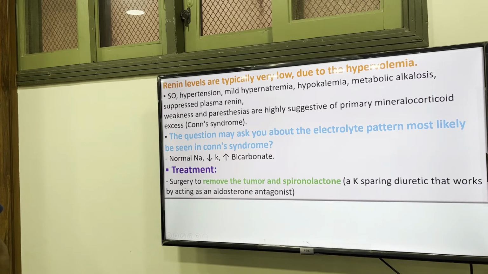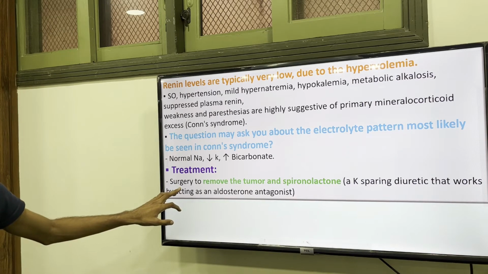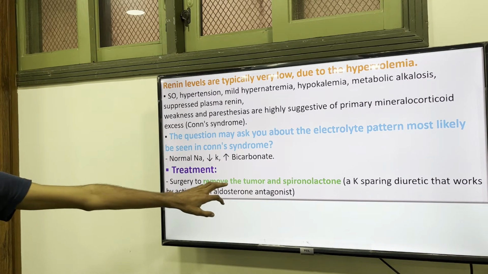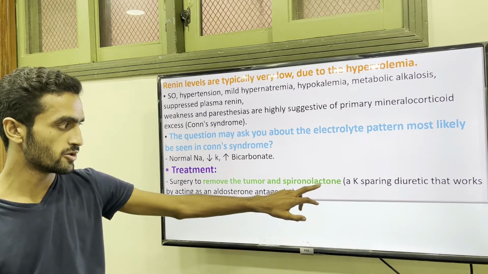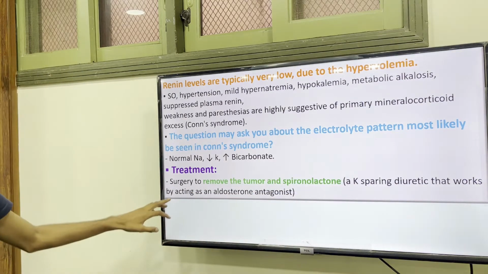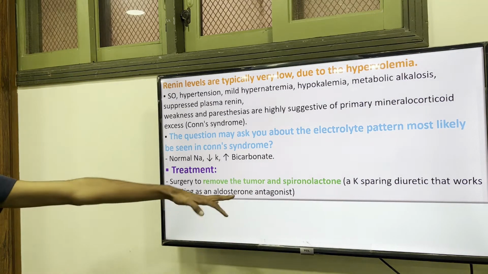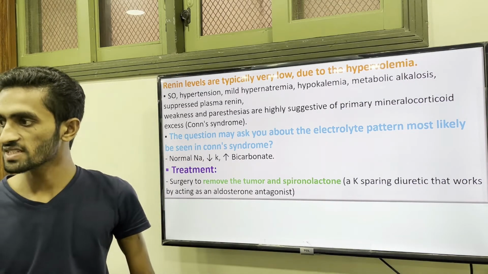So for the treatment, we simply go to surgery to remove the tumor, or you can give spironolactone, a potassium sparing diuretic that works by acting as an aldosterone antagonist. So it's an antagonist, because we stop the function of aldosterone.